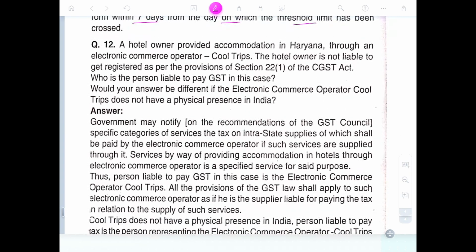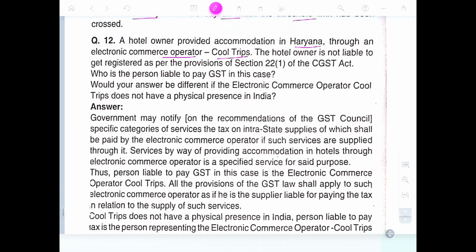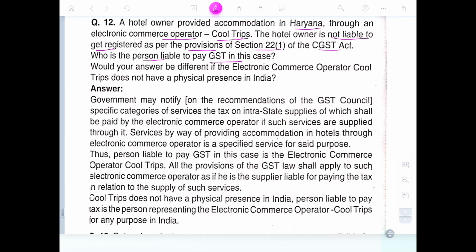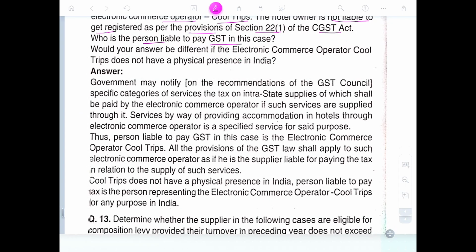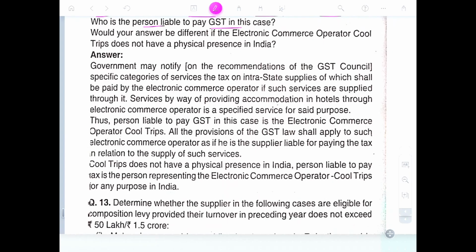A hotel owner provides accommodation in Haryana through an electronic commerce operator, Cool Trips. This hotel owner is not liable to get registered under the provisions of Section 22 of the GST Act. Who is the person liable to pay GST in this case? Would you answer the difference in electronic commerce operator? Cool Trips does not have any physical presence in India.